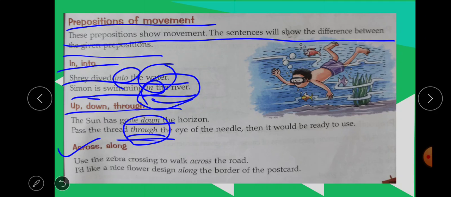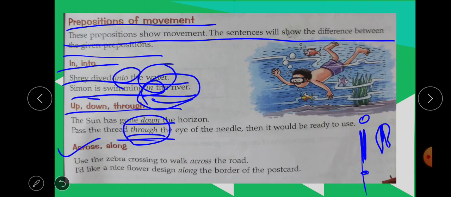And the next ones, across and along. Use the zebra crossing to walk across the road. To cross the road, you have to see the signal at the zebra crossing. If you want to go from this side to the other side, first you have to see the signal, then cross across the road.